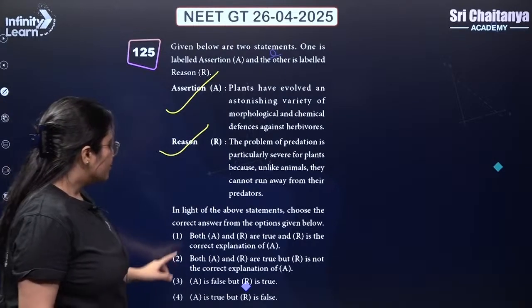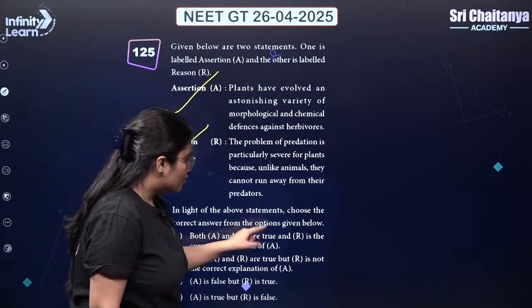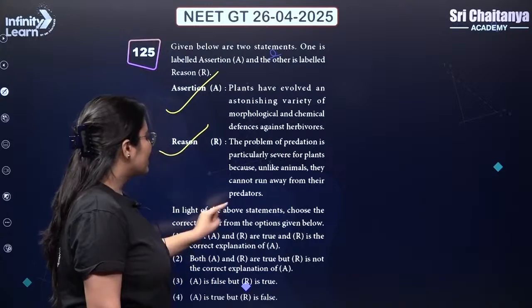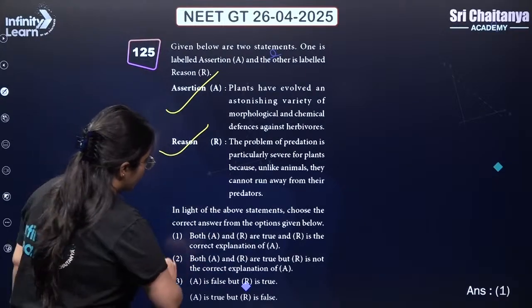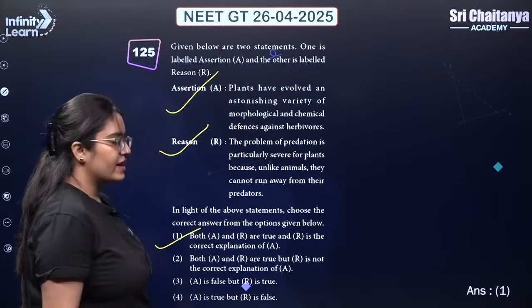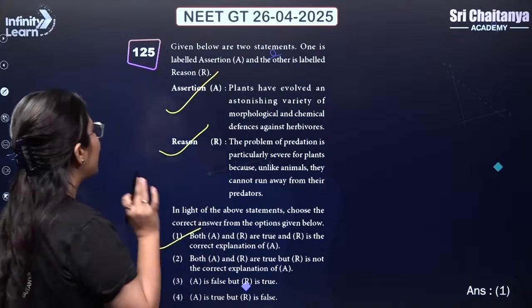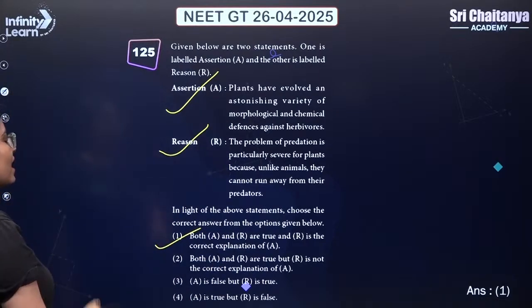So here the answer should be: both A and R are true and R is the correct explanation of the assertion. Answer is 1, guys, right? Both assertion and reason are true and reason is the correct explanation of assertion.